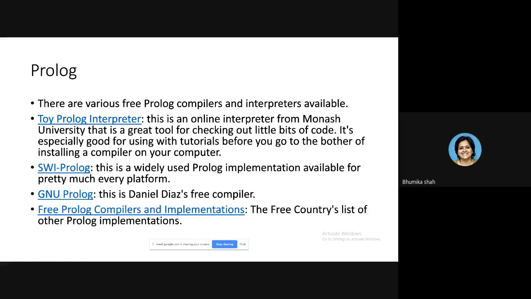Okay, fine. Before we start with Prolog, there are different Prolog flavors available, so we will just refer to their names. We have Toy Prolog Interpreter, SWI Prolog, GNU Prolog. There are certain free Prolog compilers and implementations also available. If you compare all, SWI Prolog is the most popular version. If you want to download it, you can simply search for SWI Prolog free download and you can get it. For the initial two to three labs, we are going to perform Prolog programs in an online editor only. Afterwards, I'll show you how to compile and execute a program on SWI Prolog also.